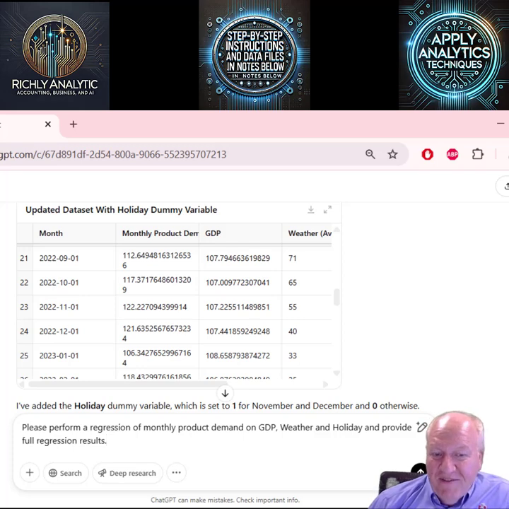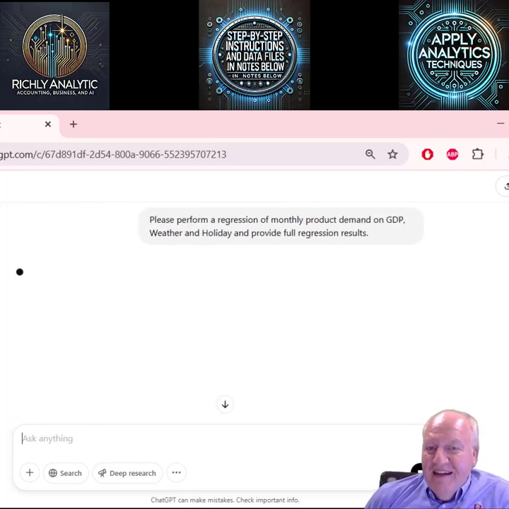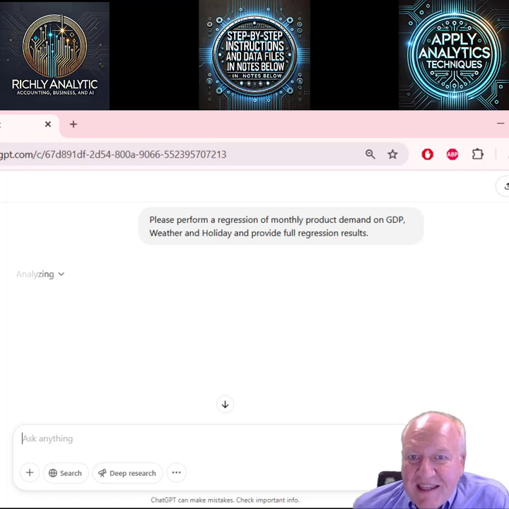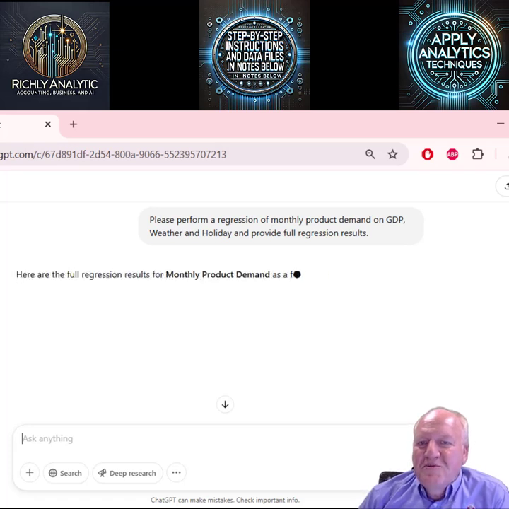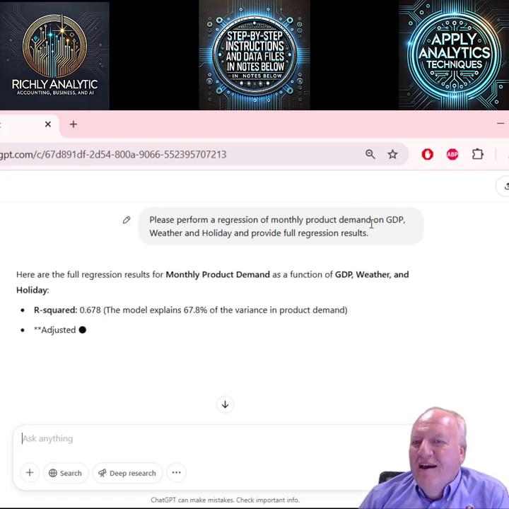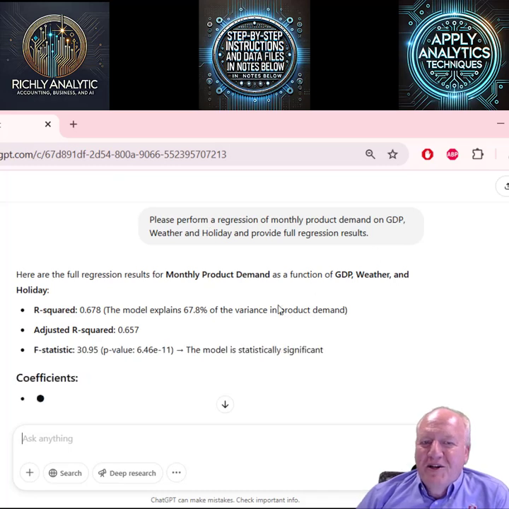We have to carefully specify what you want the dependent variable and the independent variables to be, because it doesn't automatically know. So this regression of on, that's the correct setup.